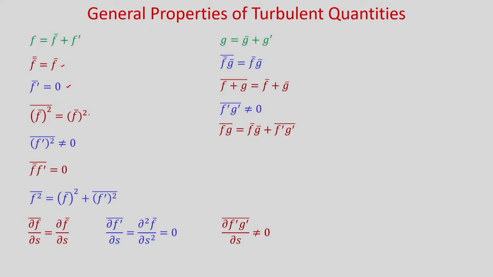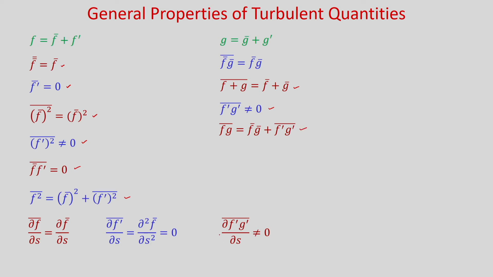Then f bar square bar is also f bar square, but f prime square bar is not equal to 0, and f bar f prime bar is equal to 0. f square bar is equal to f bar square plus f prime square bar, that also we have shown. Now, f bar g bar whole bar is equal to f bar g bar, f plus g bar is equal to f bar plus g bar, f prime g prime bar is not equal to 0, and f g bar is equal to f bar g bar plus f prime g prime bar.